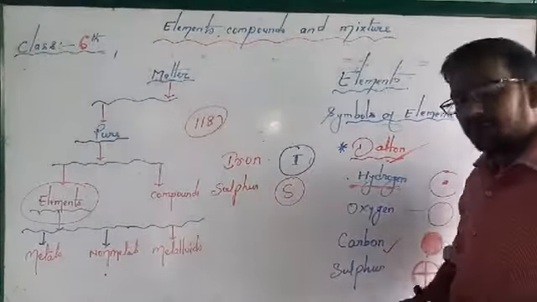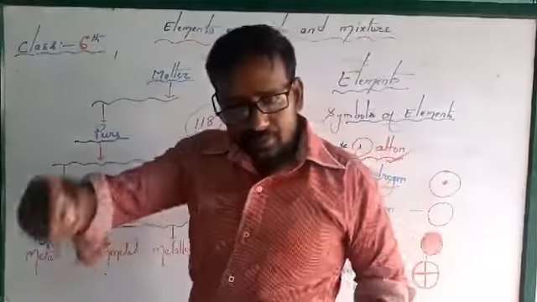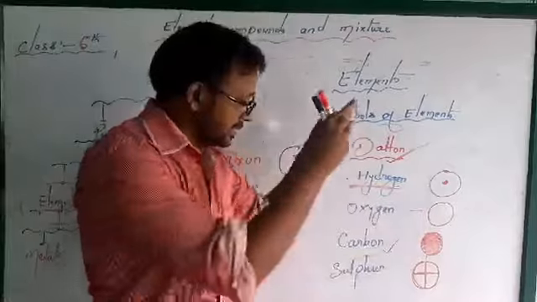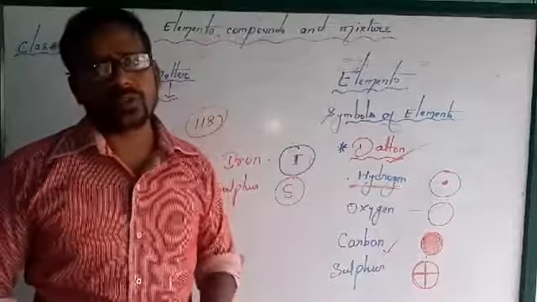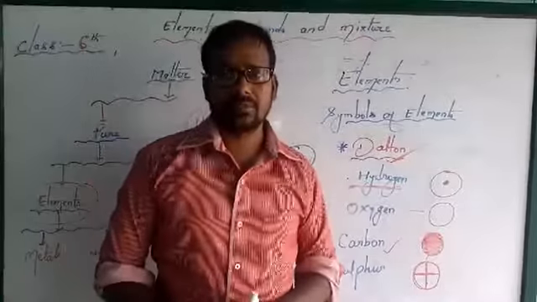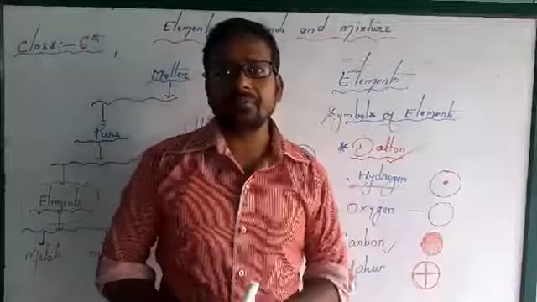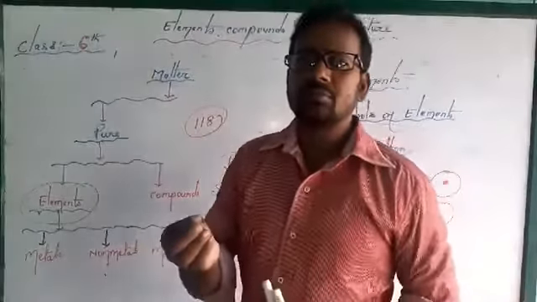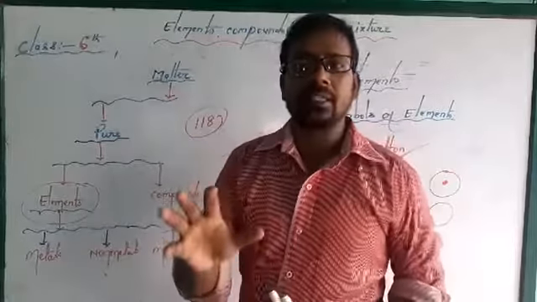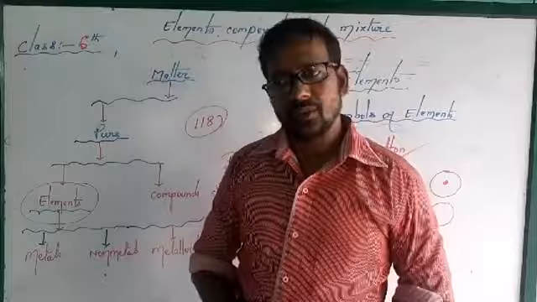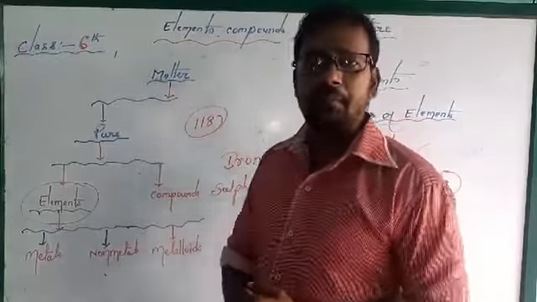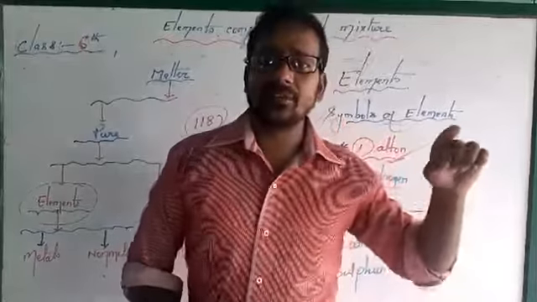So it was very difficult to revise, and very difficult to remember all these images of the elements. So the second scientist was Berzelius, and he gave a very good principle and a very good thought on how to represent the element. What he said: an element will be represented by its name.